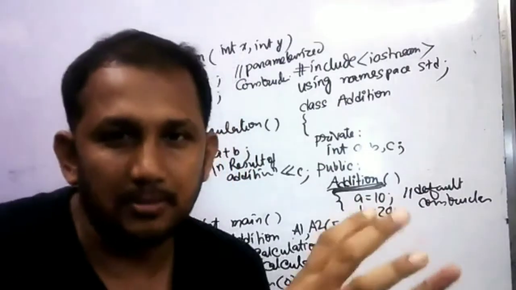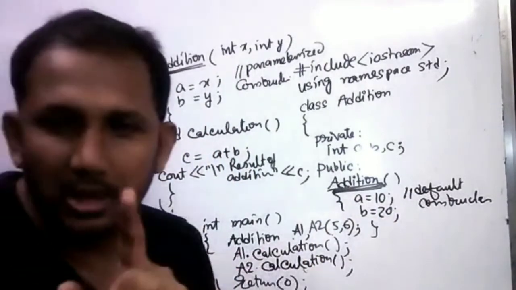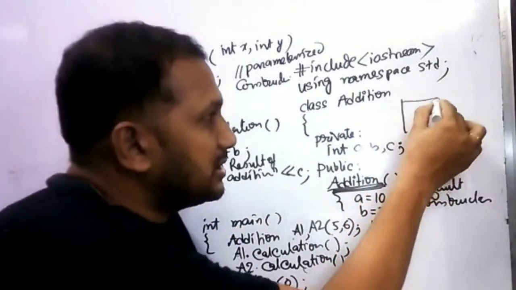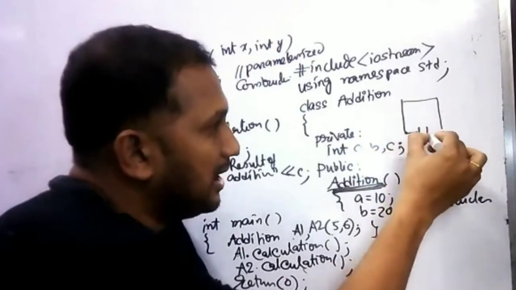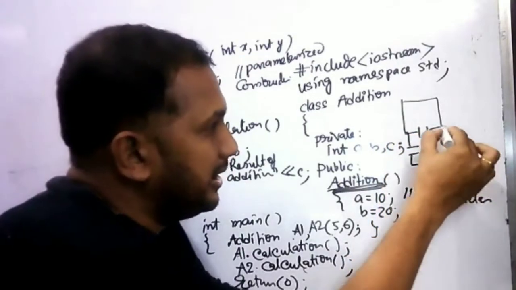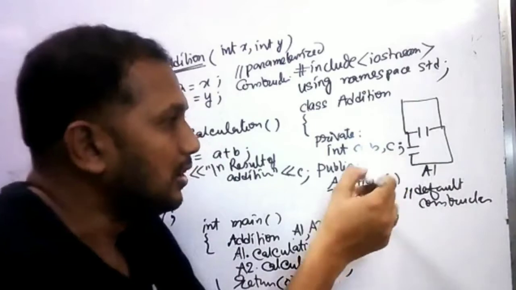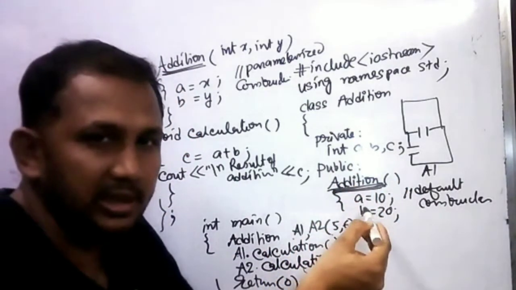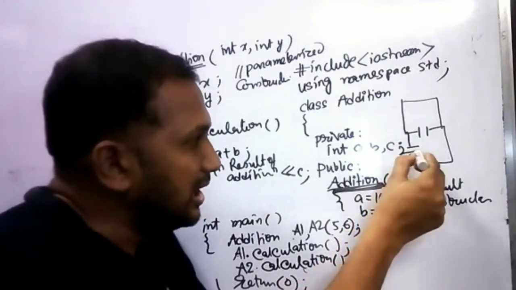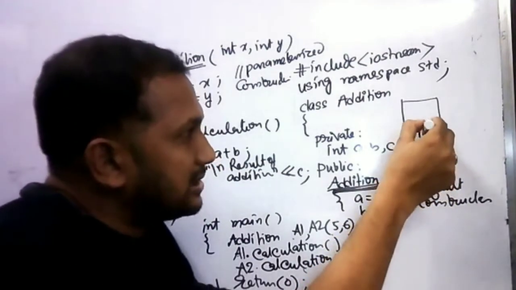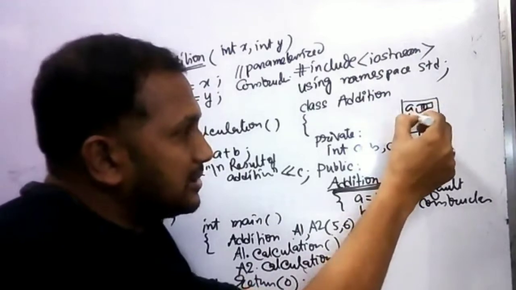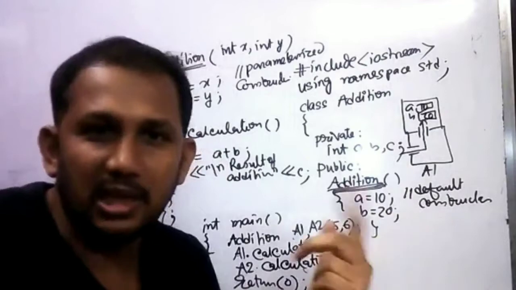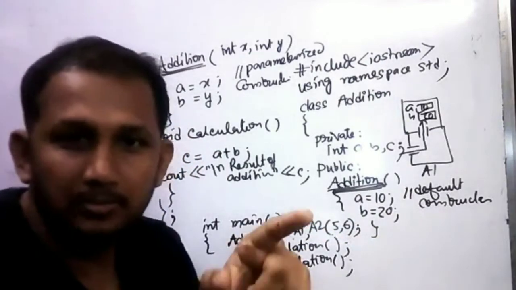We call it to initialize the object members. How is it automatically called? Suppose when an object is created, that is, A1 is created. Suppose this is the private area and this is the public area of the A1 object. Now when A1 is created, this constructor, with a equal to 10 and b equal to 20, initializes this automatically, and a is set to 10 and b is set to 20. So a and b are initialized to 10 and 20 with the help of the constructor.